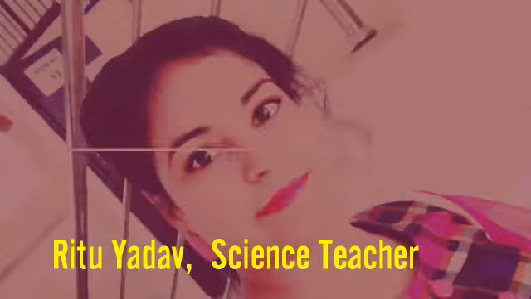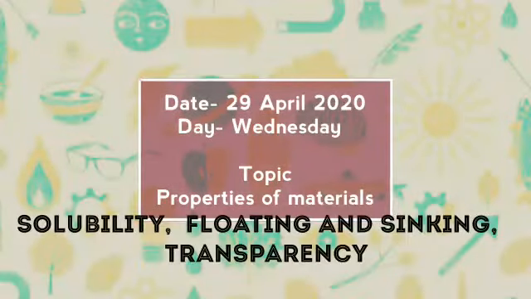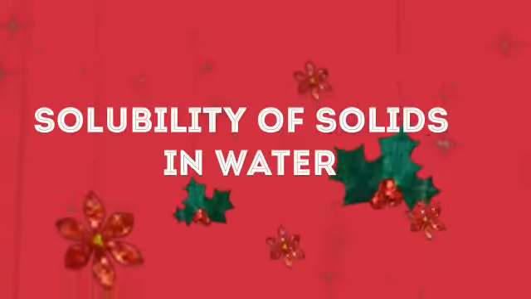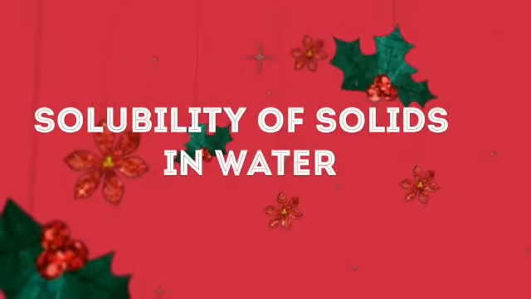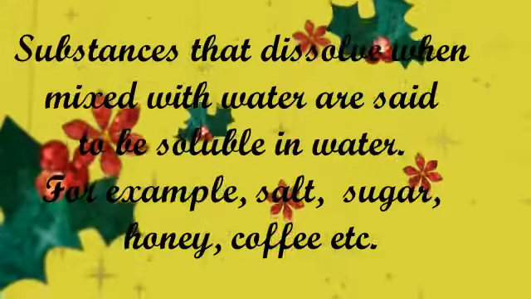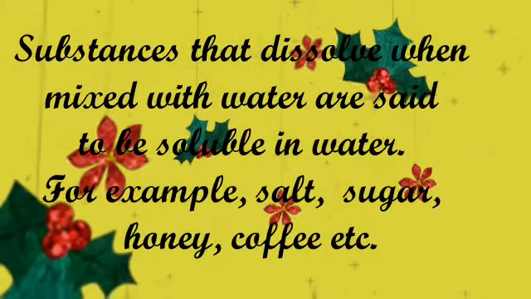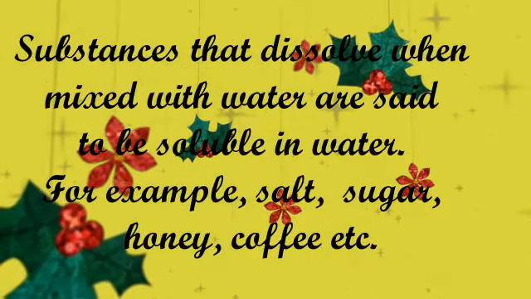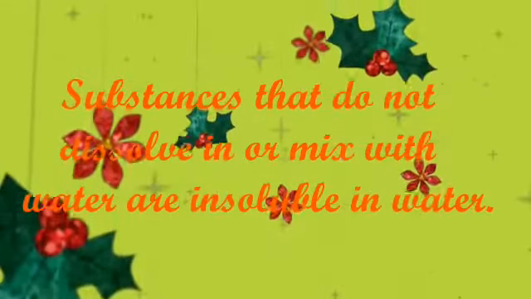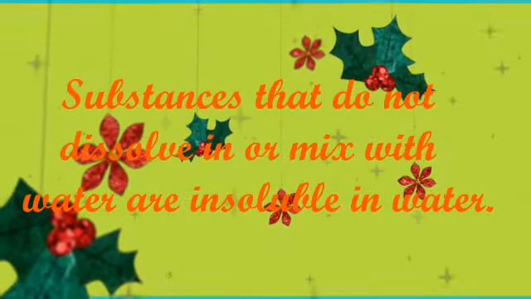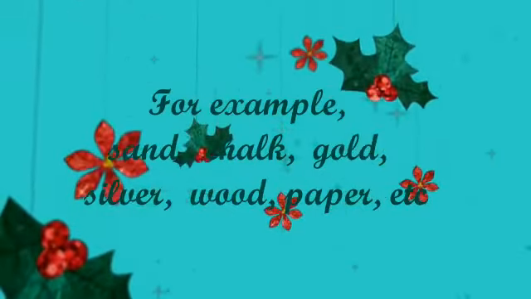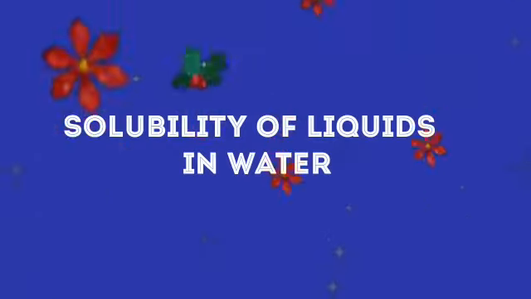Today's topic is properties of materials: solubility, floating and sinking, and transparency. Solubility of solids in water. Substances that dissolve when mixed with water are said to be soluble in water. For example, salt, sugar, honey, coffee, etc. Whereas the substances that do not dissolve in or mix with water are insoluble in water. For example, sand, chalk, gold, silver, wood, paper, etc.